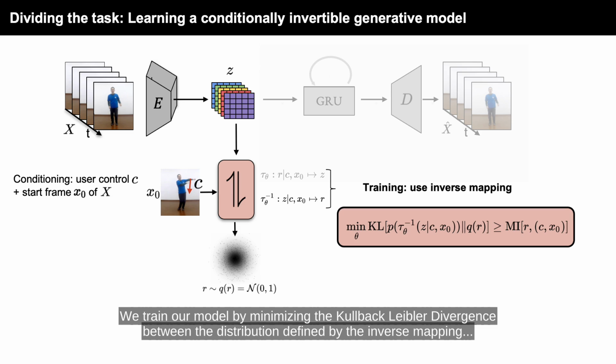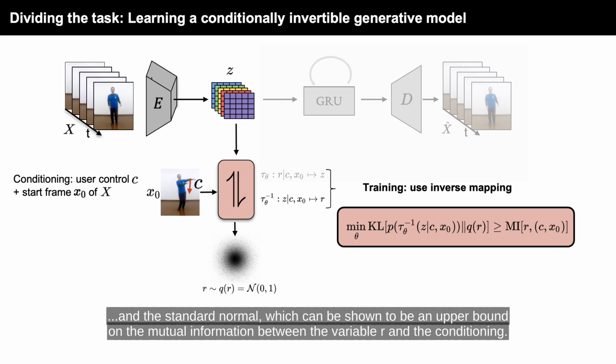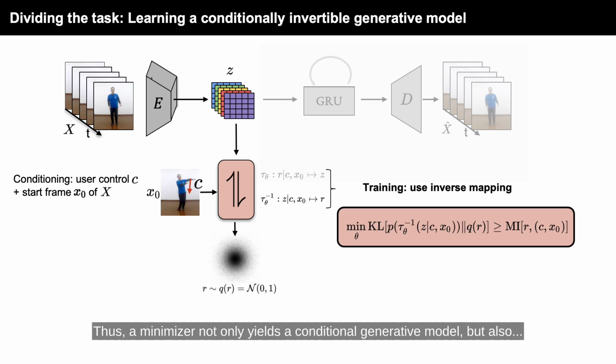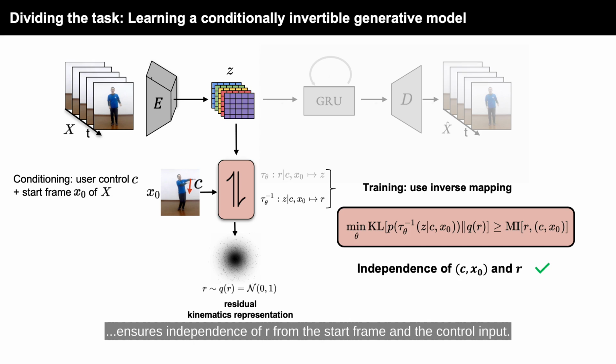We train our model by minimizing the Kullback-Leibler divergence between the distribution defined by the inverse mapping and the standard normal, which can be shown to be an upper bound on the mutual information between the variable R and the conditioning. Thus, a minimizer not only yields a conditional generative model, but also ensures independence of R from the start frame and the control input. Thus, R indeed only encodes the residual kinematics of the remaining object parts.